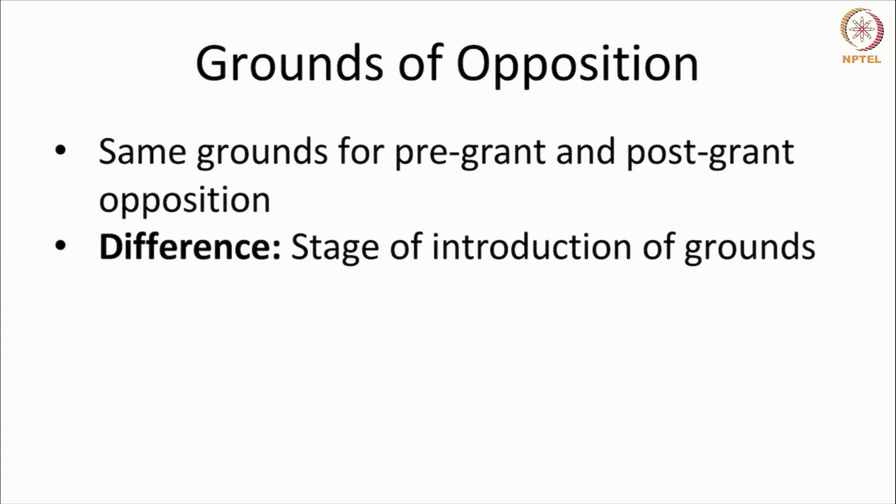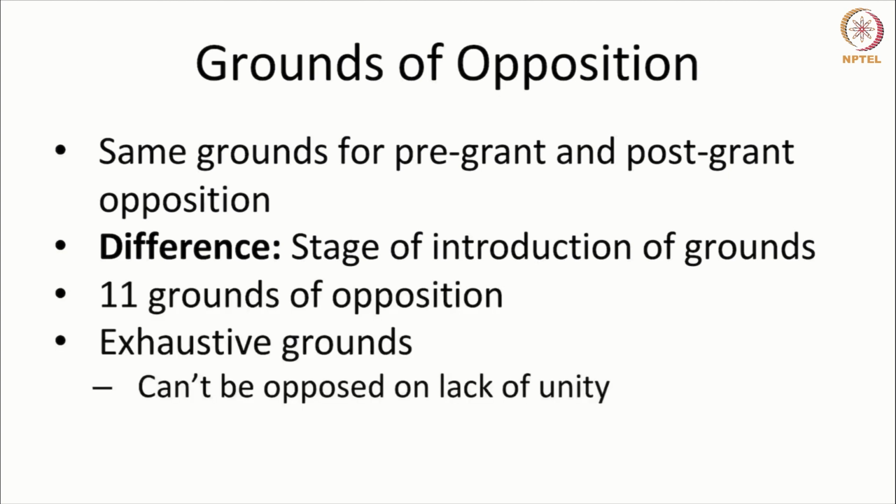The post-grant opposition can be filed within 1 year after the patent is granted. So there is a timeline for filing the post-grant, whereas a pre-grant opposition can be filed any time after the patent is published but before the grant of the patent.